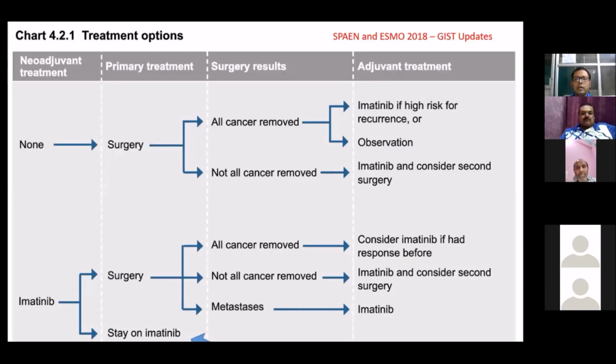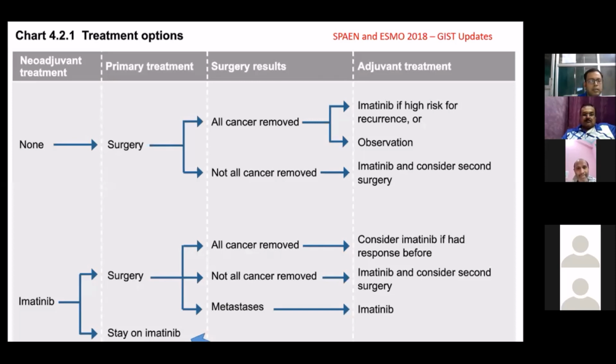This is an ESMO guideline from 2018, where they thought of the different ways of managing a GIST. One can go for upfront surgery, and if all the cancer is removed, if there is high risk of recurrence, they can start adjuvant imatinib, or can go for observation. And if all cancer is not removed, like an R1 resection, they should be considered for imatinib or can be considered for a second surgery.